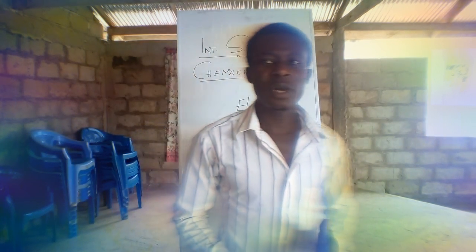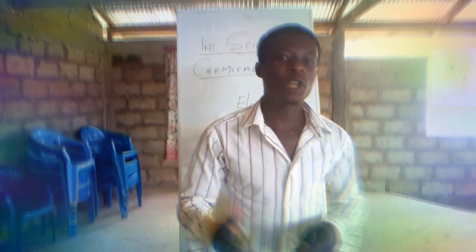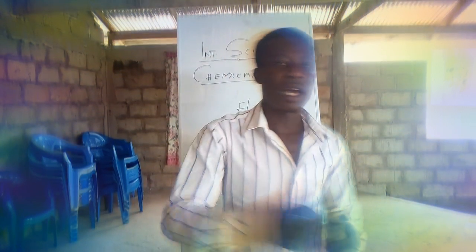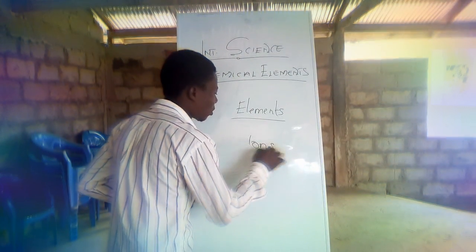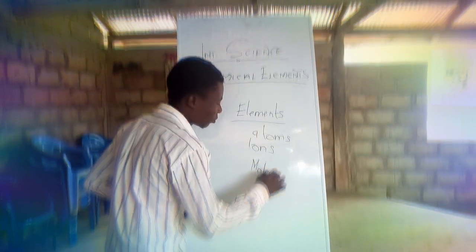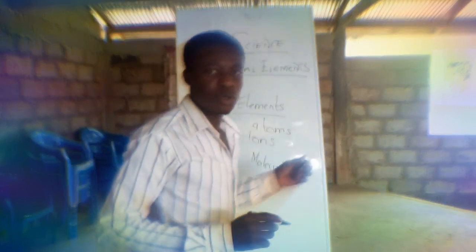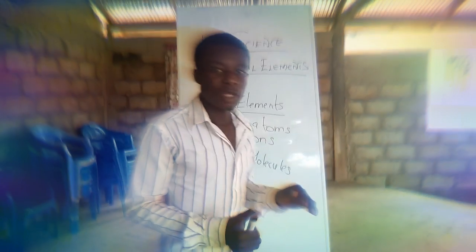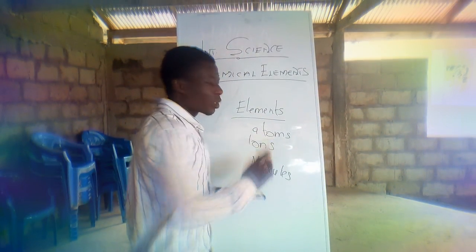Back in Form 1, you learned something called matter. You learned that matter is anything which has mass and can occupy space. Moving further, you learned about the three basic components of matter: ions, atoms and molecules. Every matter is made up of three basic particles, which are atoms, ions and molecules. And you made mention that atoms are the smallest particle units of an element.